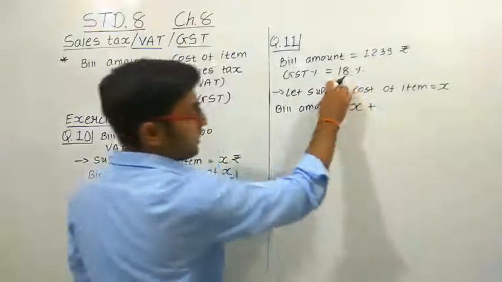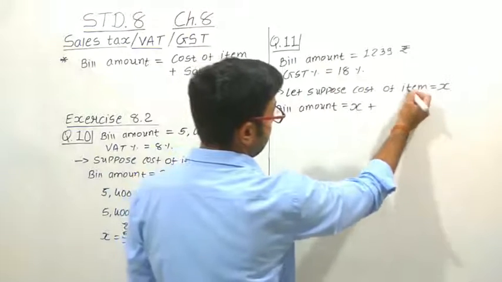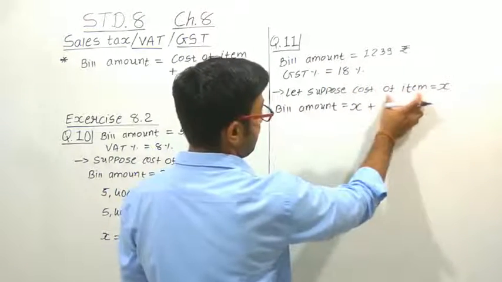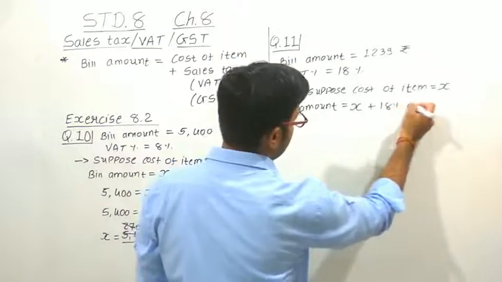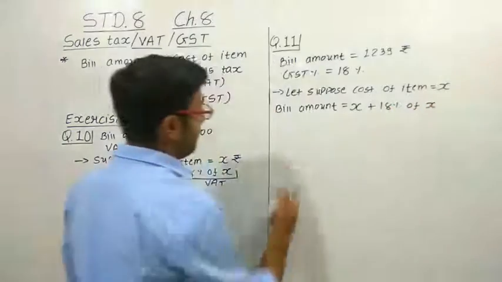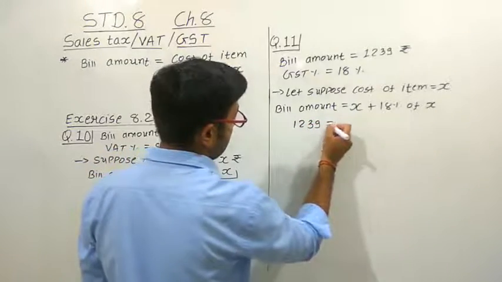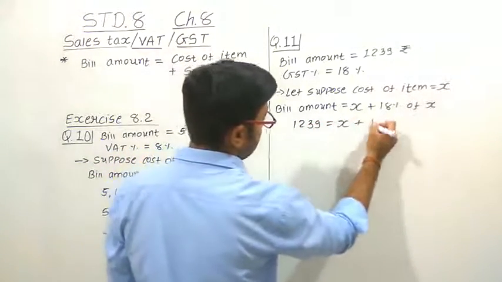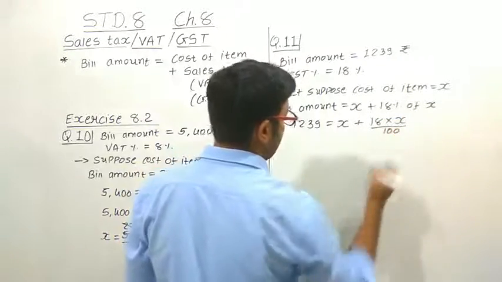This 18% is of the cost of the item. We have to calculate this 18% on the cost of the item. So 18% of X. Now we know that the bill amount is 1239. X is as it is, plus 18% of X, that is 18 into X upon 100.